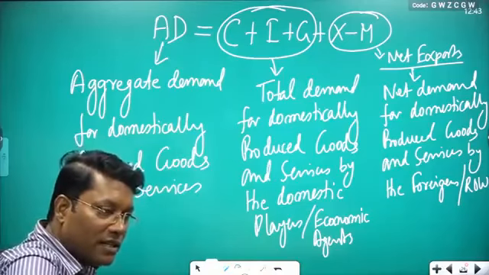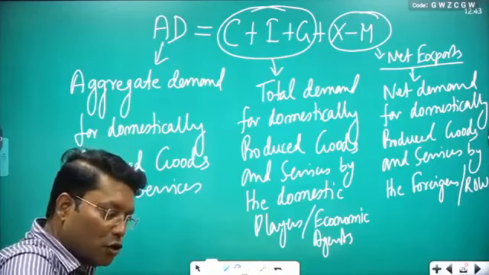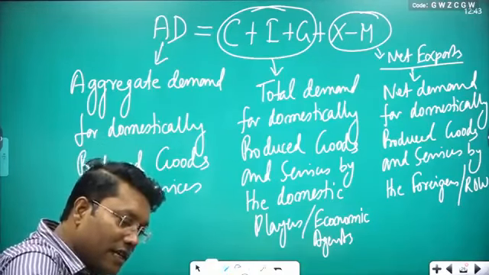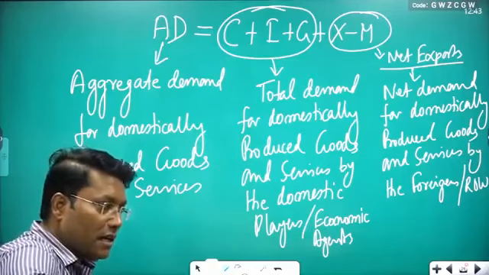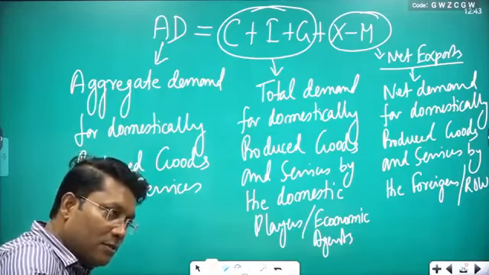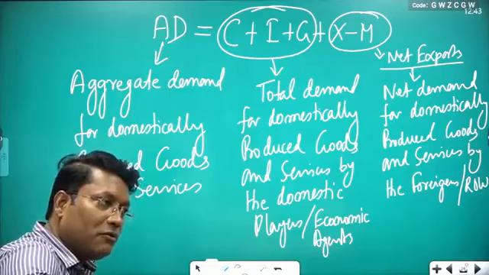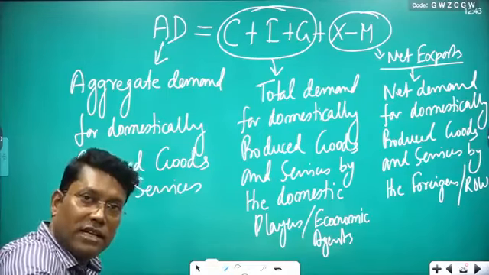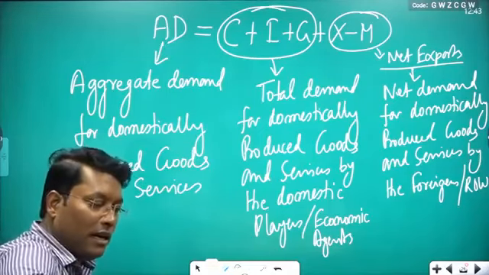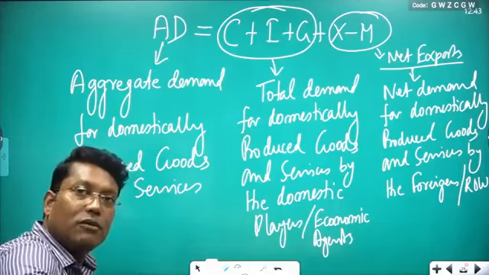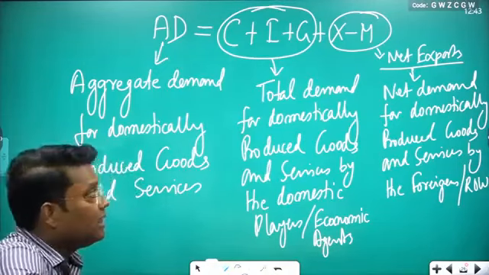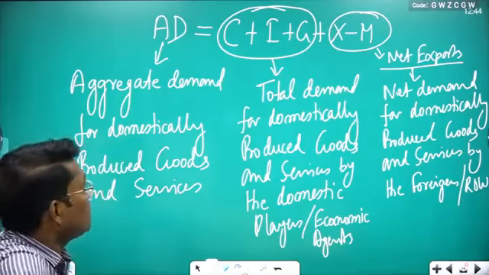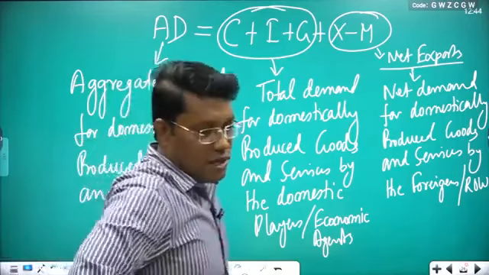So if you take any country, that country's aggregate demand for domestically produced goods and services comes in two parts. One part is coming from the domestic economy itself, and one part of demand is coming from the rest of the world. So these two combined is known as the overall aggregate demand for domestically produced goods and services. Check there, is it clear?